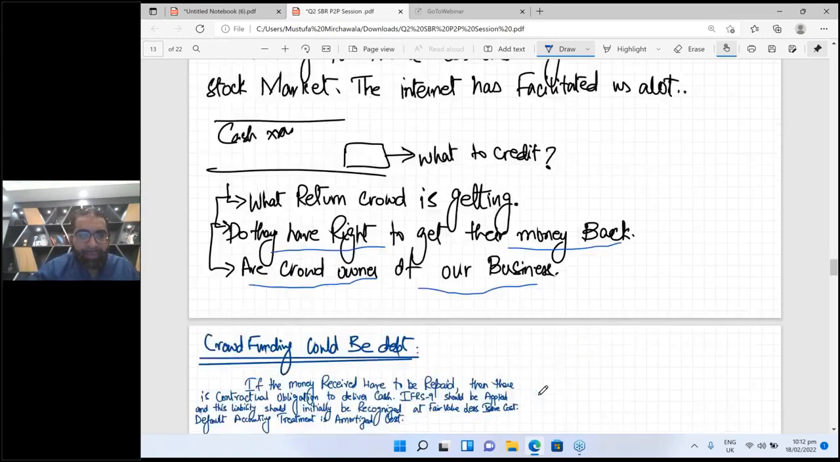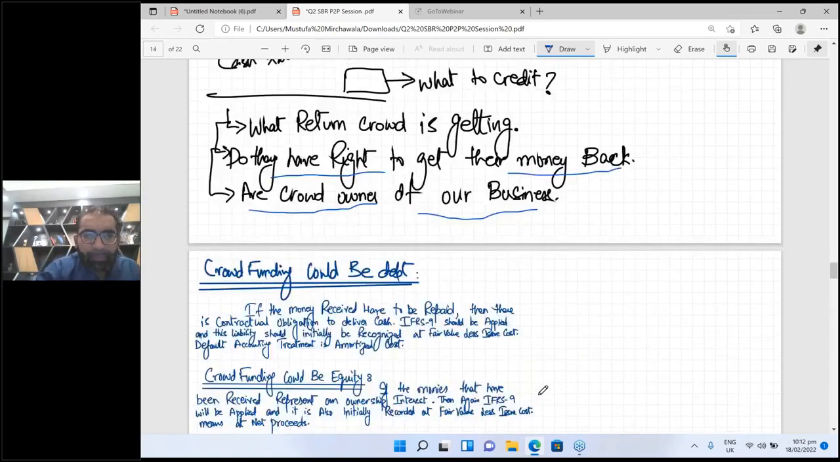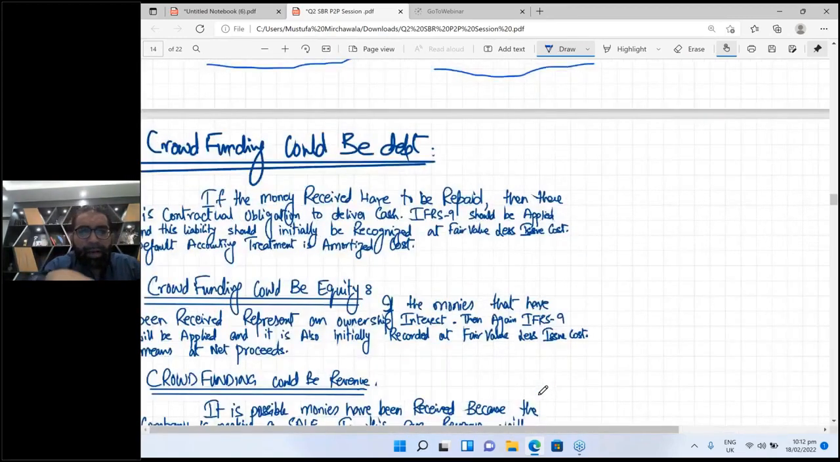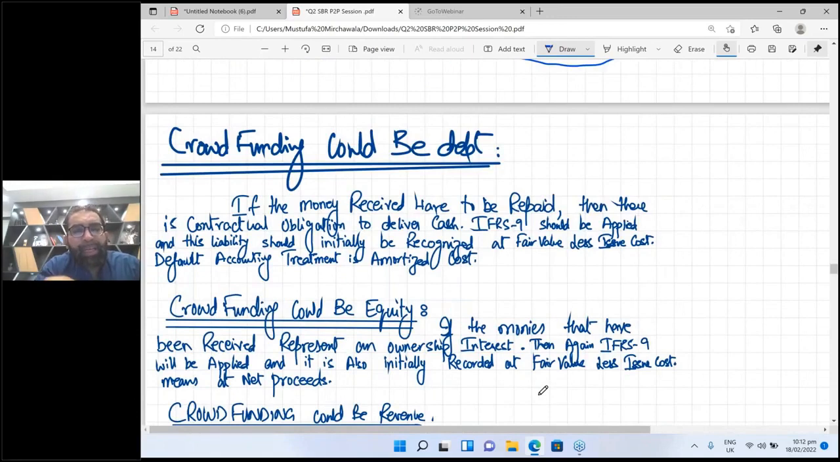Now, the first thing: crowdfunding could be debt, if the money received has to be repaid. I am sure you can read it. If the money received has to be repaid, then there is a contractual obligation to deliver cash. Yes, if there is a contractual obligation to deliver cash, then simply apply IFRS 9. It's a debt, it's an obligation.